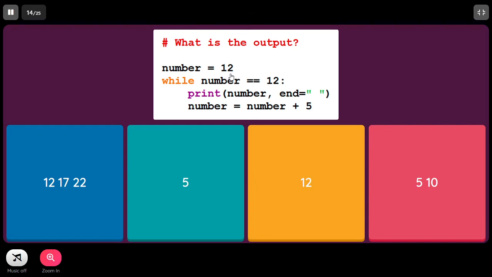Number equal to 12 and then while number equal to 12. Okay, so here the only difference from the previous problem is that number is initialized to 12, and while number equal to 12 we are printing that number and then adding 5. So we are checking the condition when number is 12, we are printing that number and then adding. So it will be printing only once. This condition will hold true only for the first time, since we are only initializing number to 12, so it will be 12.